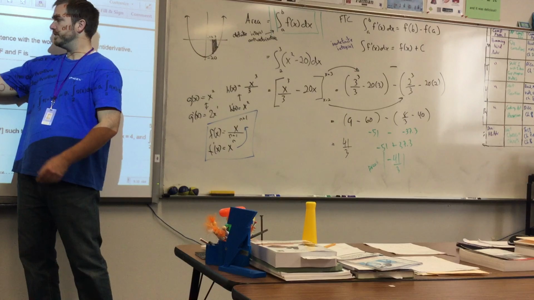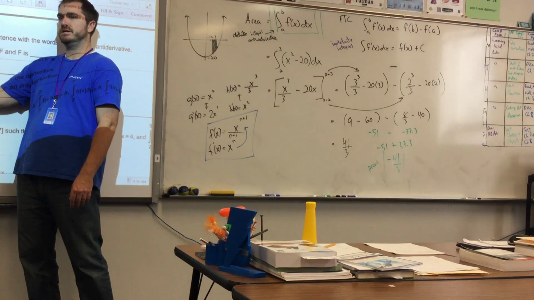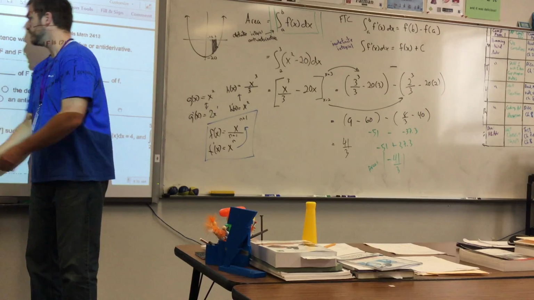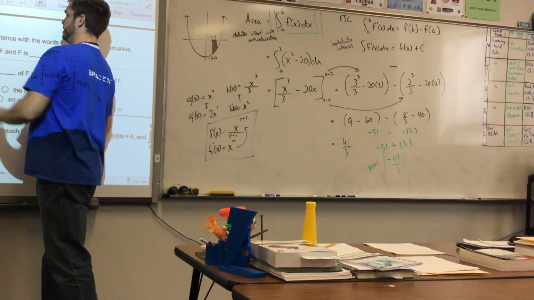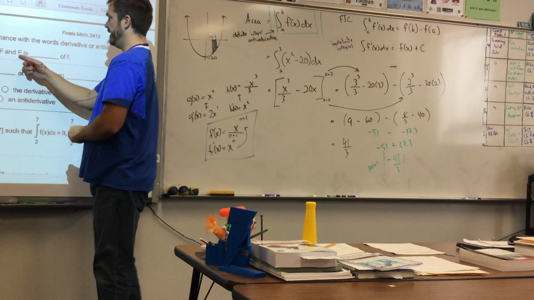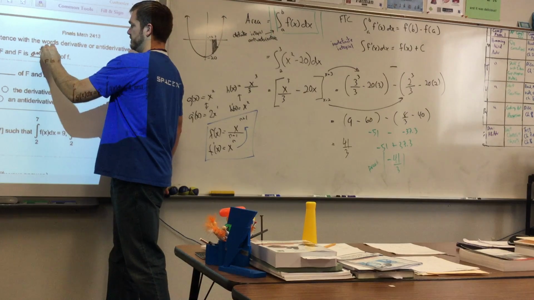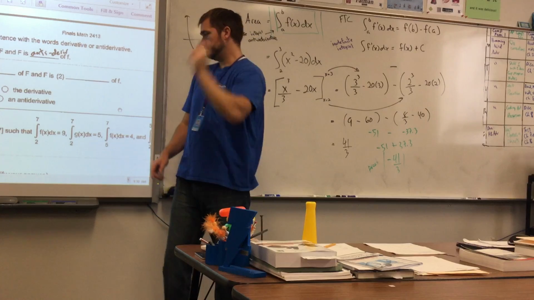Big F prime of x equals little f. Then what is little f? Yep, it's a derivative. Little f is the derivative of big F, and big F is the antiderivative of little f. There we go, that one's easy.